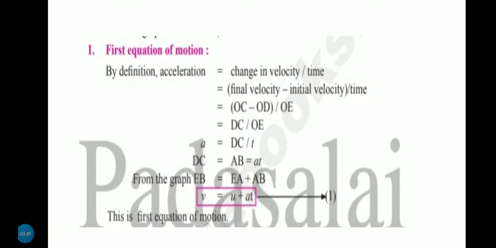First equation of motion. By definition, acceleration is change in velocity divided by time. Final velocity minus initial velocity divided by time. Change in velocity means final velocity minus initial velocity. OC minus OD divided by OE. Therefore, OC minus OD is DC, DC by T, therefore AB by T. Therefore, V equal to U plus AT. The first equation of motion, V equal to U plus AT.